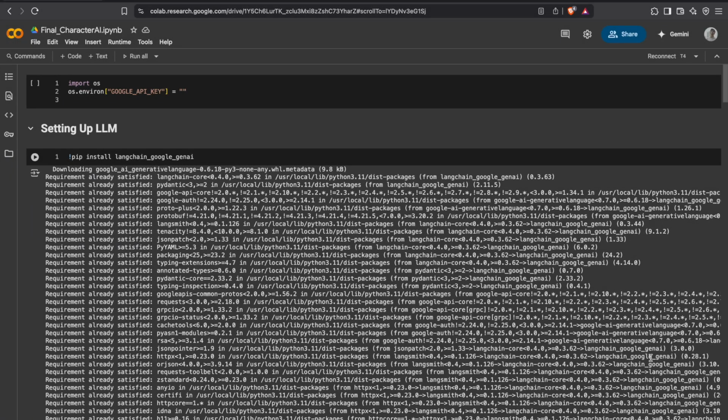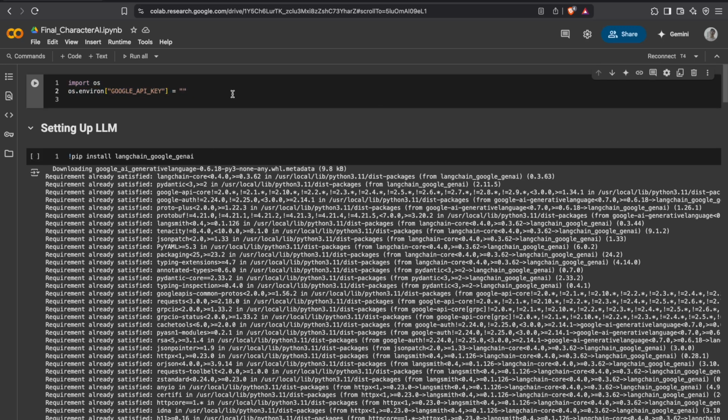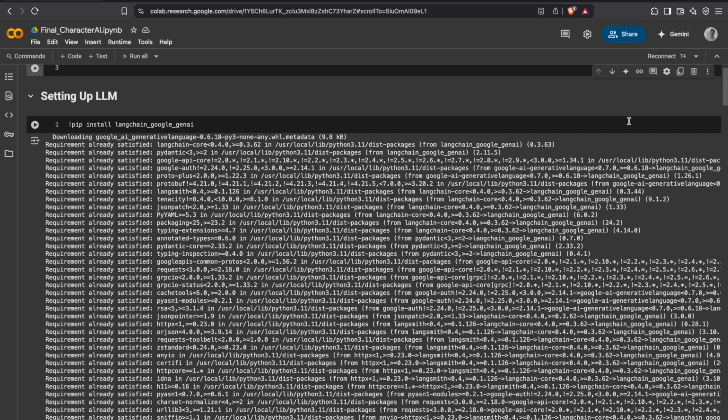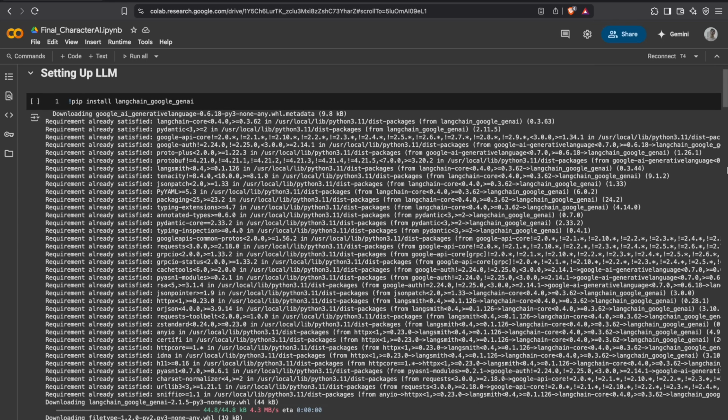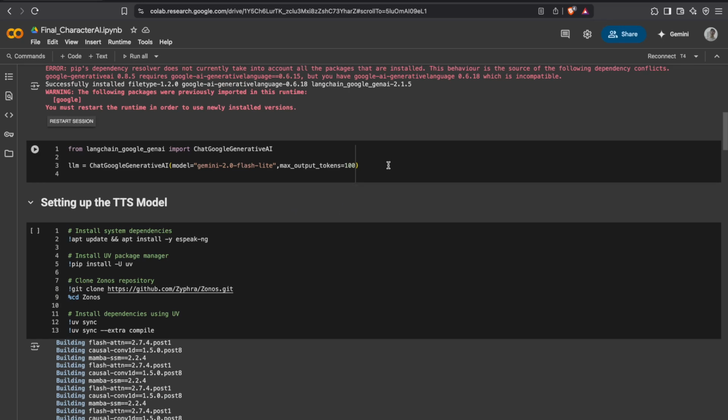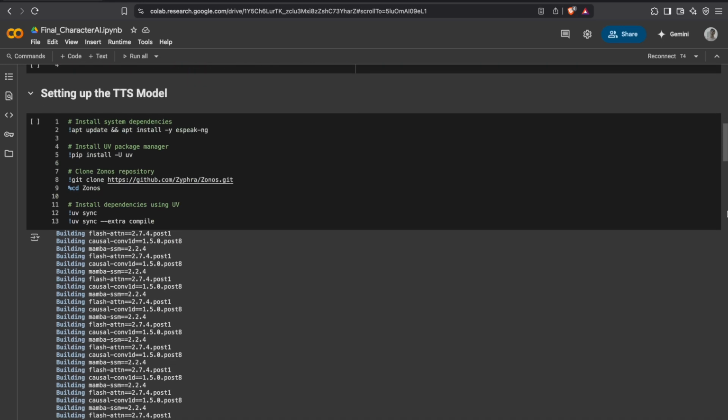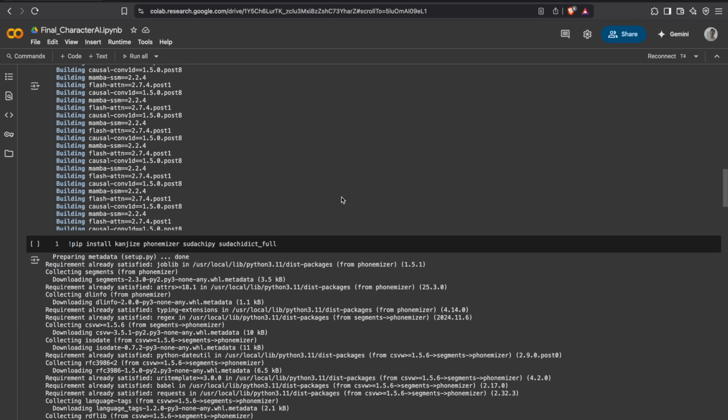Now let's look at the Colab notebook. At first you have to define your Google API key to use Gemini. You have to define your key here, and then we'll make some necessary library installations. This is LangChain Google Gen AI, and here I'm defining the LLM. I'm using Gemini 2.0 Flash Lite. Now making some installation for our text to speech model, and after that making some further installation of libraries which are necessary for the text to speech model.